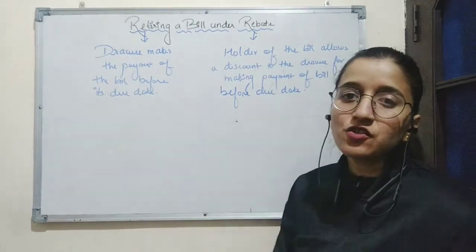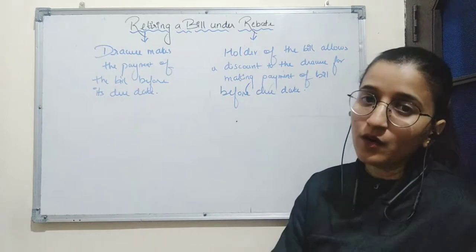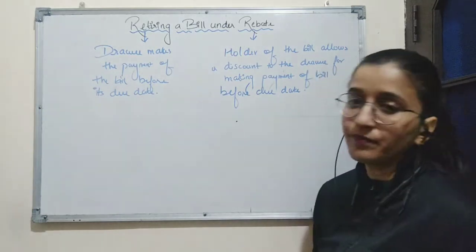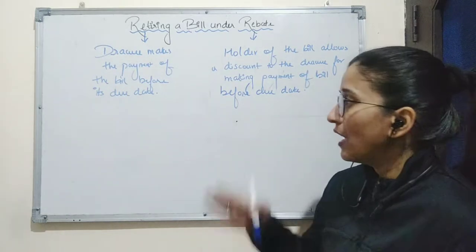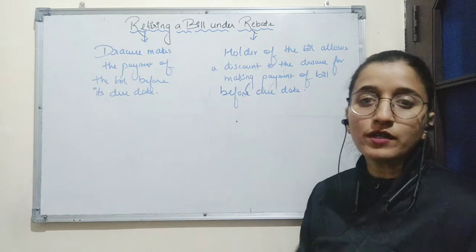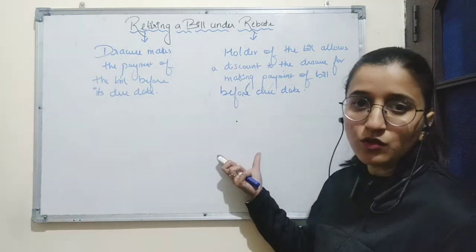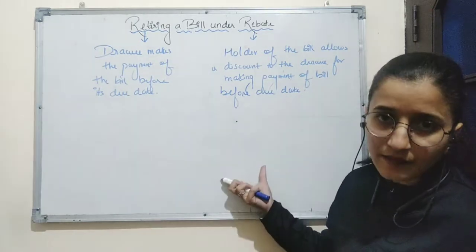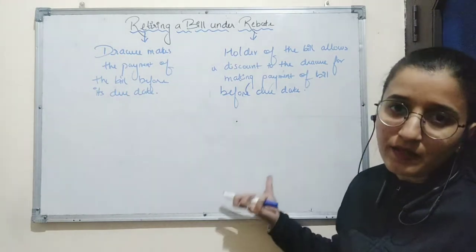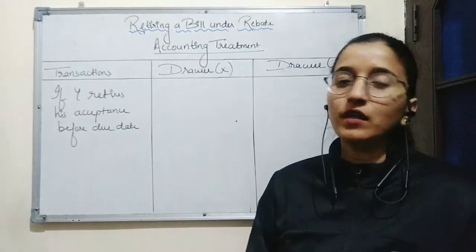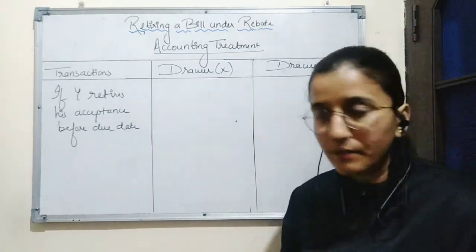due date. Such rebate is calculated at the specified rate per annum for the period when the payment is made too early. So here rebate is a gain to the party who is making the payment, and it is an expense to the party who is receiving the payment. So payment is made by drawee, so for drawee, rebate is a gain, and payment is received by drawer, so rebate is an expense to the drawer. Now we will learn the accounting treatment under the case retiring a bill under rebate.